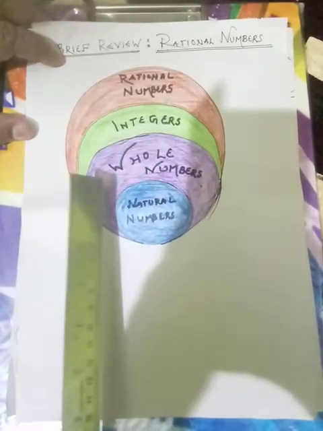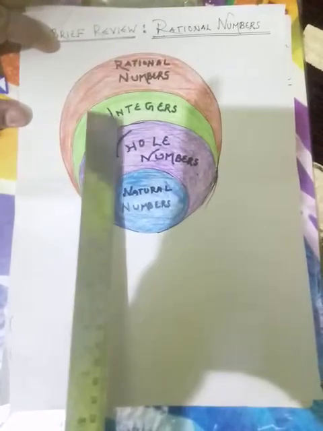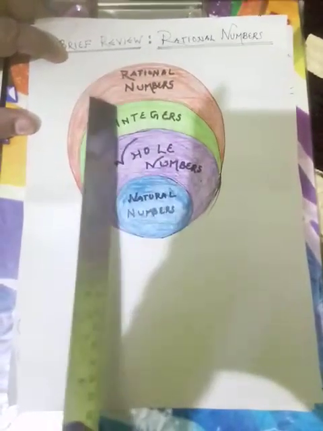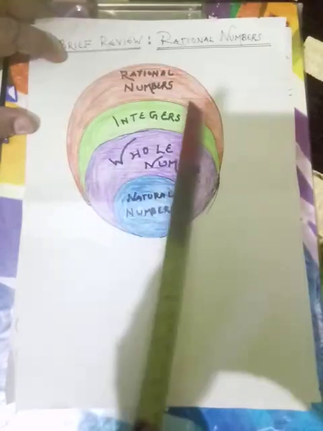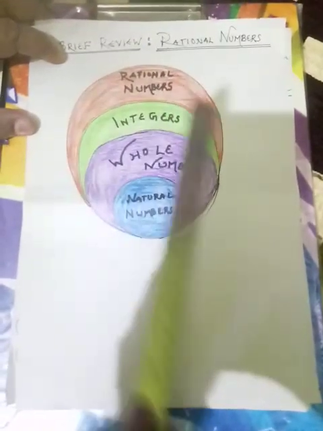And when we located the numbers between 0 and 1, 1 and 2, meaning the numbers lying between the given whole numbers, those fractional numbers are considered as rational numbers, which are in the form of P upon Q. So we can define a rational number as a number which can be written in the form of P upon Q, where P and Q are integers and Q is never equal to 0. See, this is the condition. We have to keep in mind that Q, the denominator, can never be equal to 0.